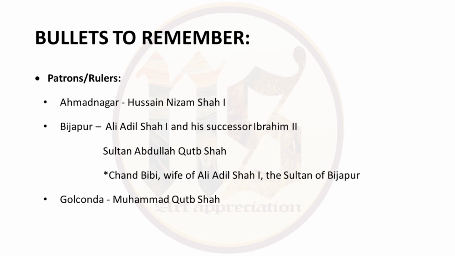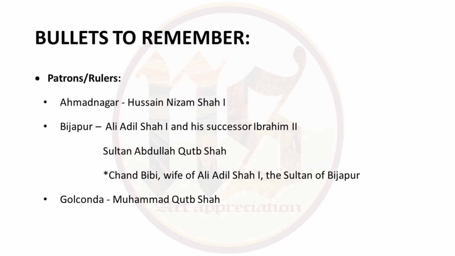First is patrons, which were the rulers. First is Ahmednagar, Hussain Nizam Shah I, Bijapur, Ali Adil Shah I and his successor Ibrahim II. Then Sultan Abdullah Qutub Shah. Then GK question, Chand Bibi was the wife of Ali Adil Shah I, the Sultan of Bijapur. She is an important female icon from our history.